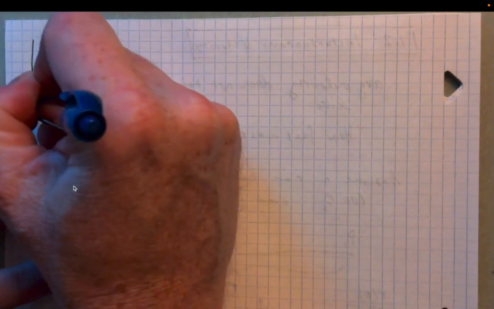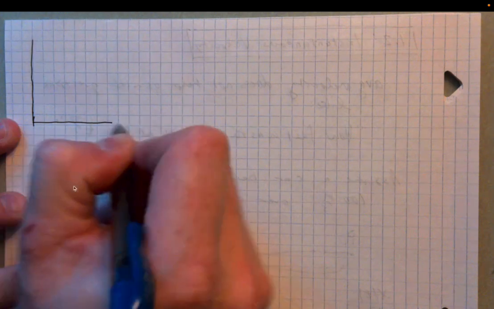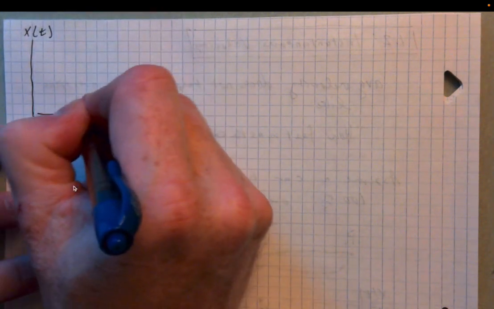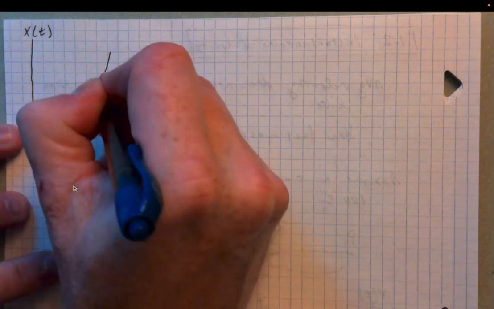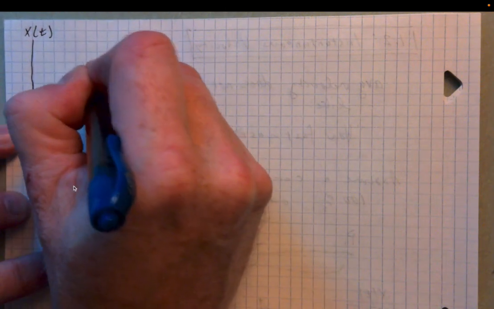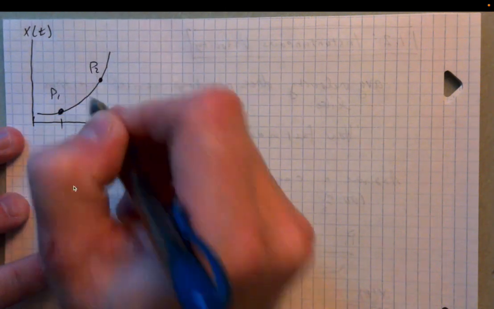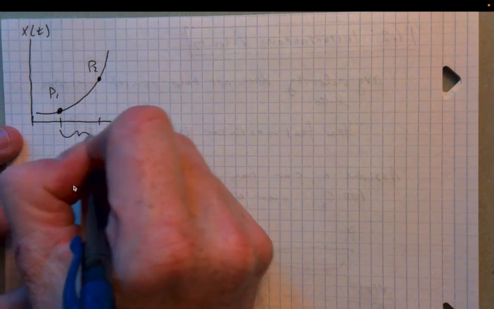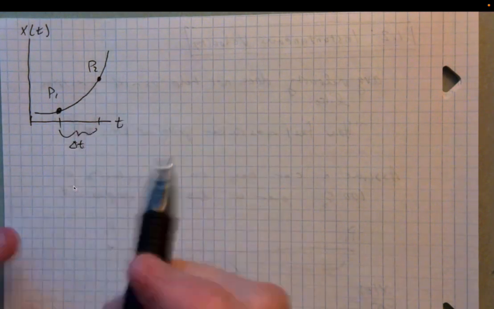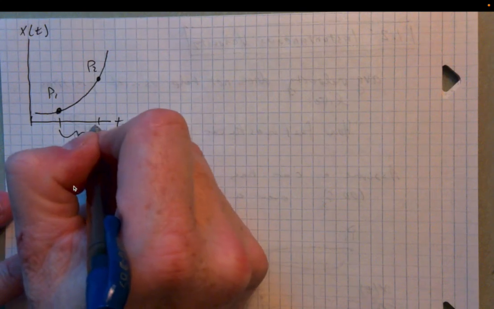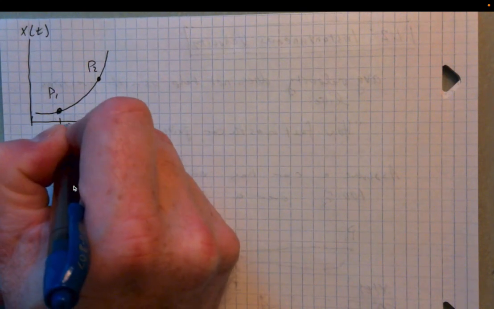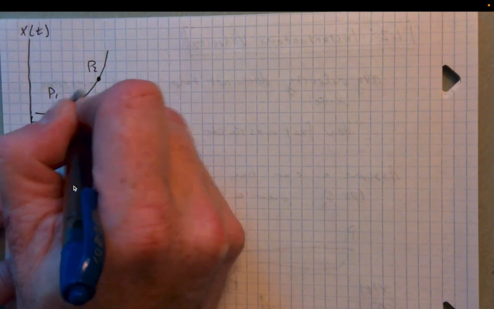Now, I want people to be able to think about this intuitively from a geometric standpoint, though. So let's consider another example. So really, this is going to be the same picture. I'm just kind of shrinking it up because I'm going to do a series of things to this. So here's your position 1, your position 2, right? And then you've got your times here, your delta t. Now, what happens if I zoom in on this picture? And by zoom in, I mean I'm going to make the time interval smaller, and I'm going to bring my points closer together, right?